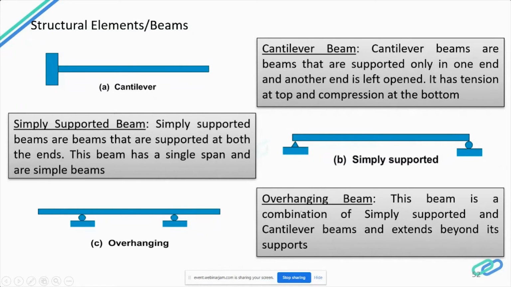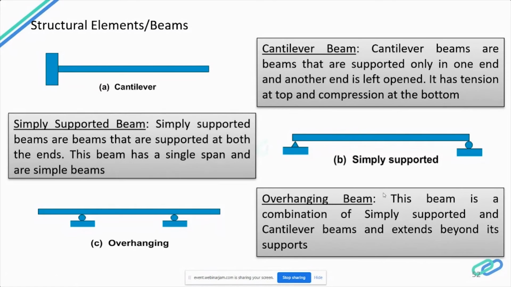Next is the overhanging beam. This beam is a combination of a simply supported and a cantilever beam. That is, the beam will be supported by 2 columns, and you will be having a length of beam extended outside the column. So it acts as a simply supported beam and a cantilever beam. So the extension, which extends beyond the supports, is called an overhanging beam.